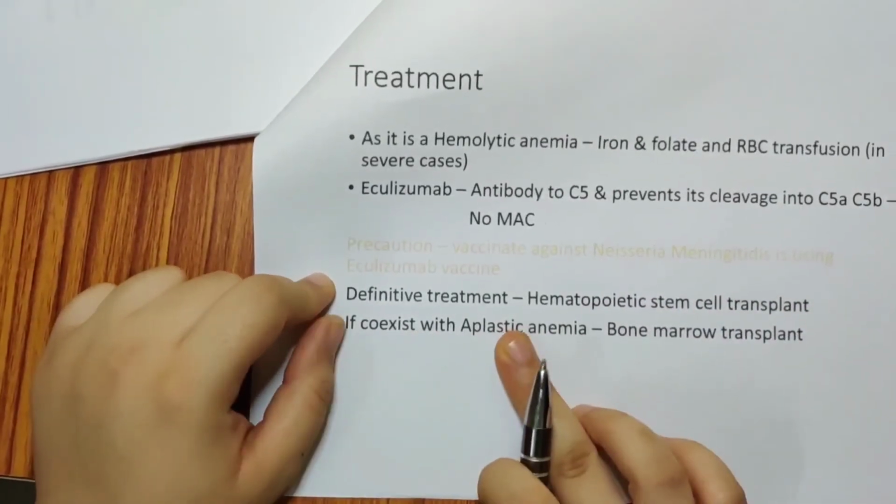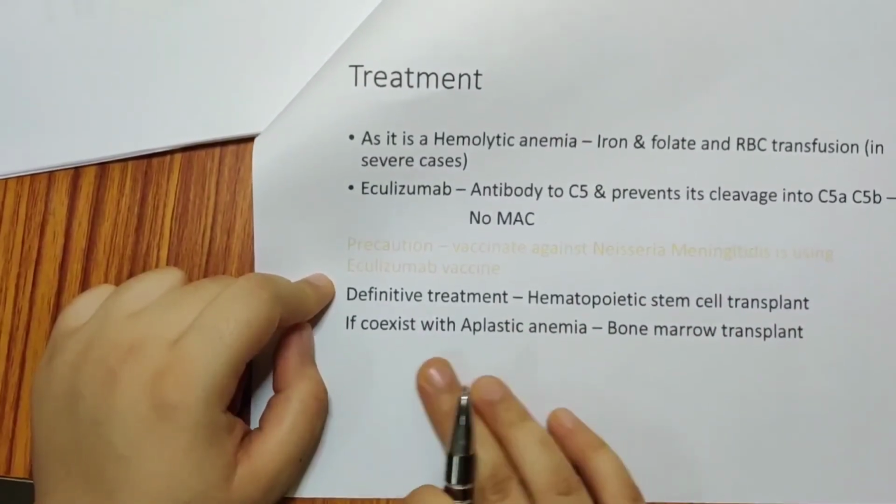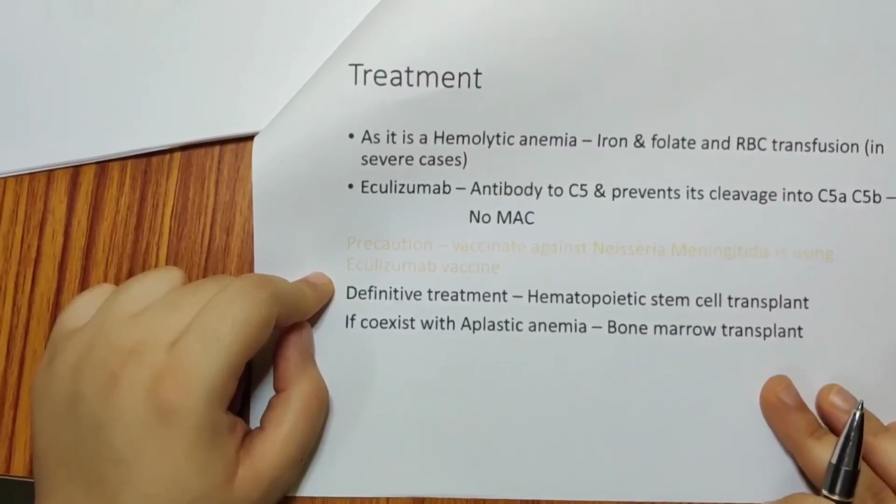The definitive treatment is hematopoietic stem cell transplant. If it coexists with aplastic anemia, bone marrow transplant has to be done.